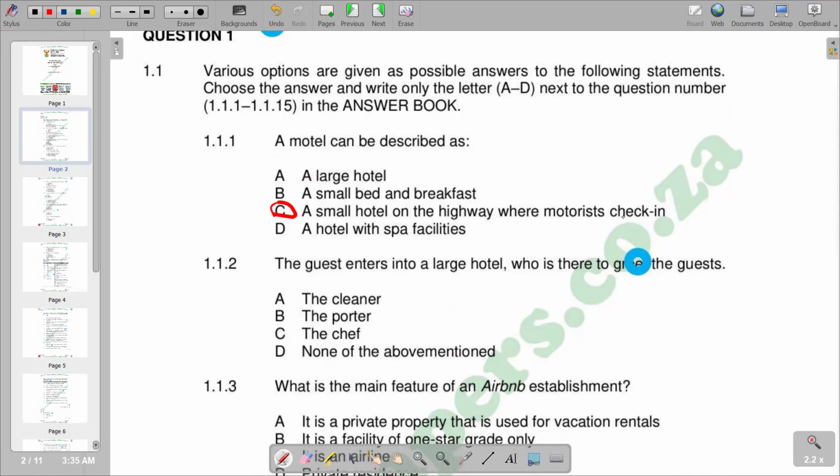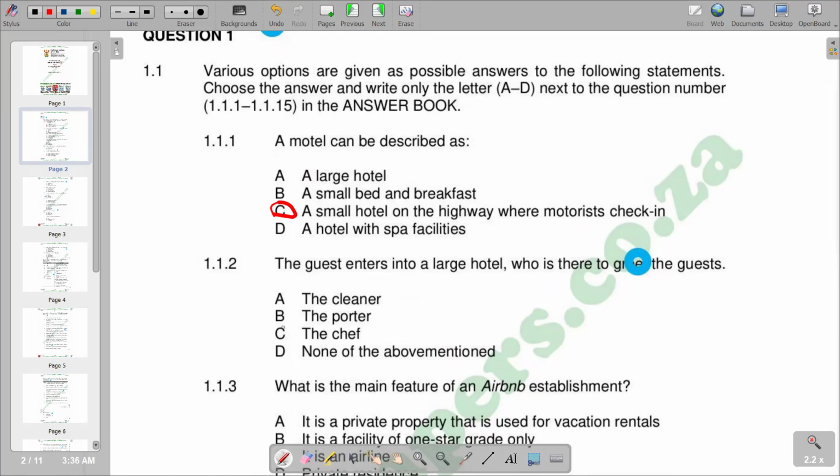Remember, a motel is a hotel designed for motorists, usually having each room entered directly from a parking area for vehicles, rather than through a central lobby. So you'd see that this is exactly what we have as the explanation on option C.